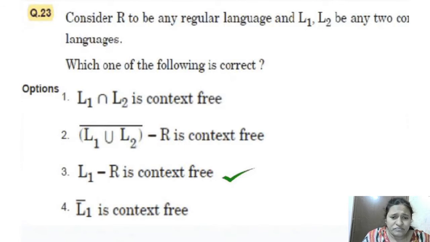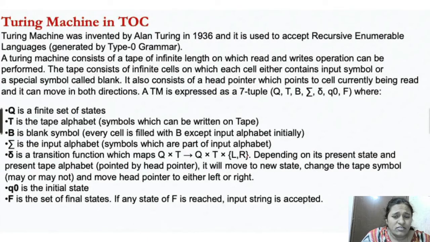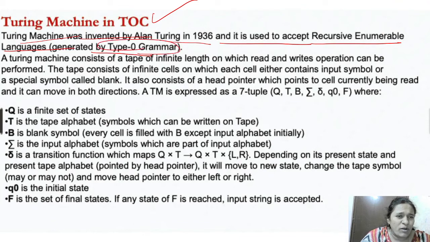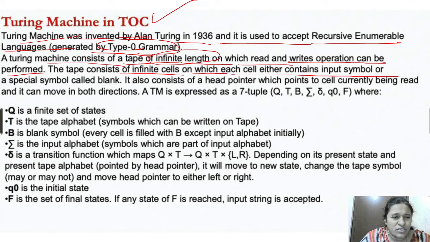Next, there is a Turing machine concept also. The Turing machine was invented by Alan Turing and it is used to accept recursively enumerable languages. This is a type 0 grammar, right? A Turing machine consists of a tape of infinite length on which read and write operations can be performed. The tape consists of infinite cells, where each cell contains either an input symbol or a special symbol called blank.